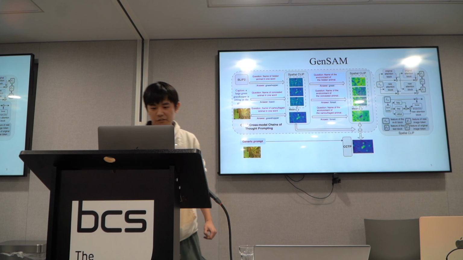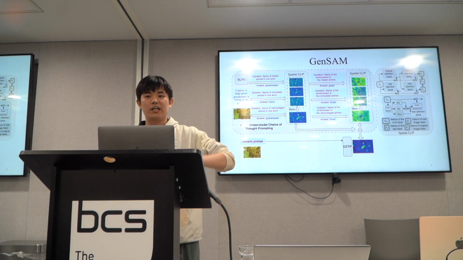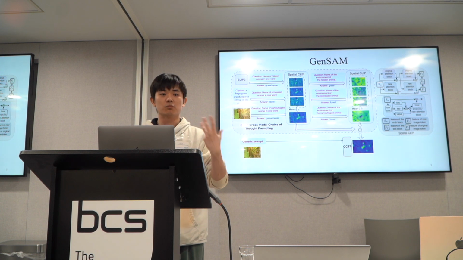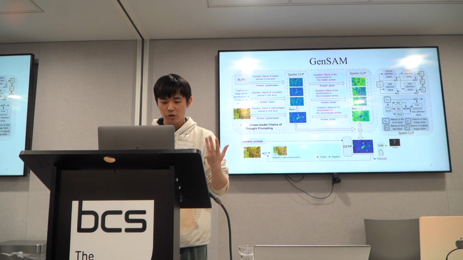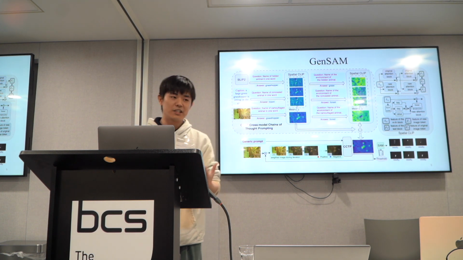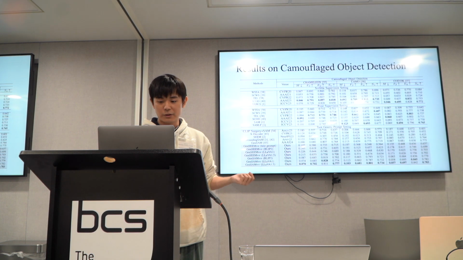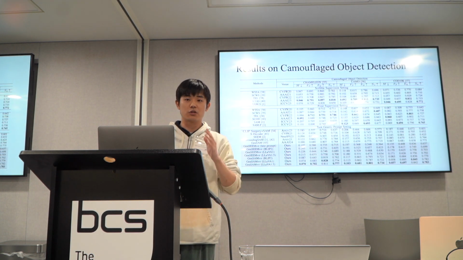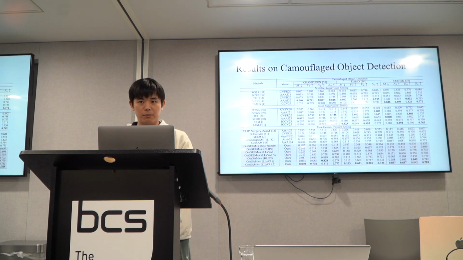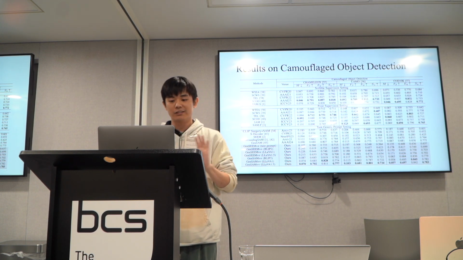A straightforward idea for us is that the first iteration may not be satisfactory, so we can do iterative learning to make the object more and more obvious. So we do it again and again, and then we utilize the result closest to the average as the final result. The idea is pretty straightforward, and it can be easily applied because it does not need any labeling and it does not need any training data.